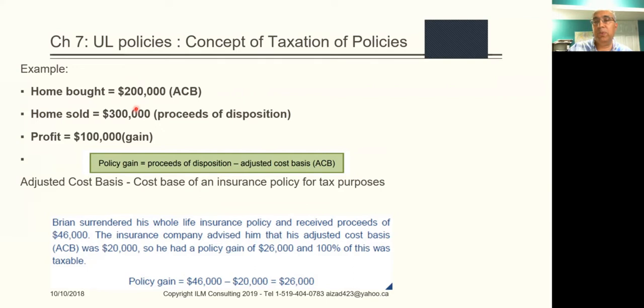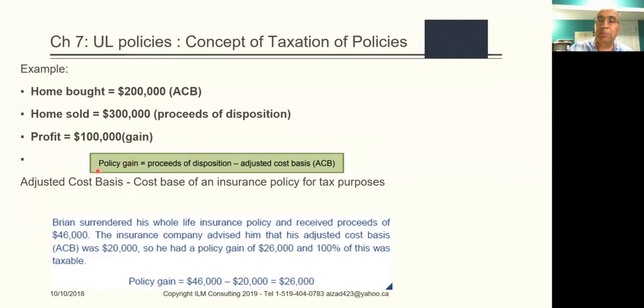Suppose you sell the home for $300,000. That's called the proceeds of disposition. Disposition is cancel or dispose of. So you sold your home for $300,000. Obviously, the profit is the difference. That is $100,000 is the gain. It's called a capital gain for the home, but generally it is called a gain.